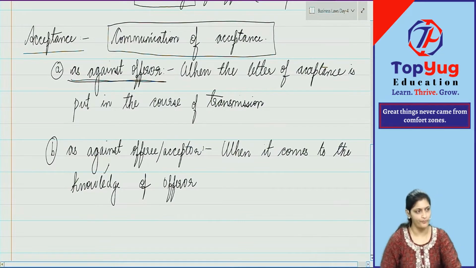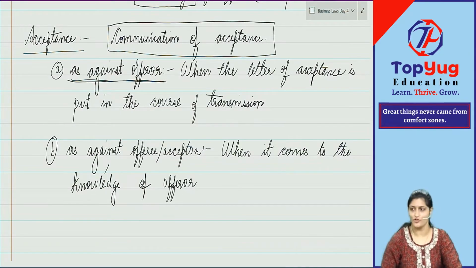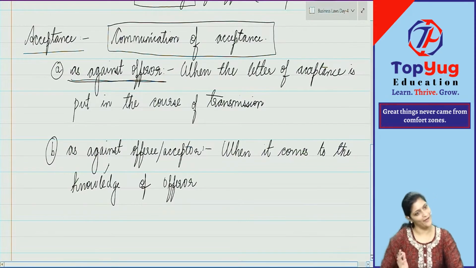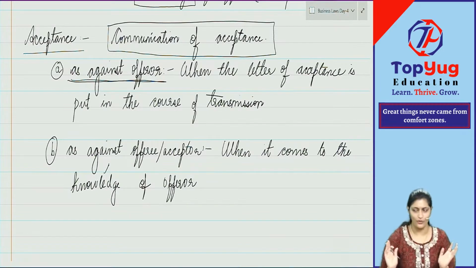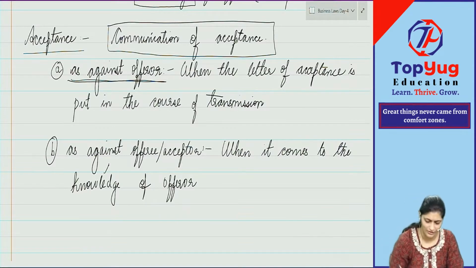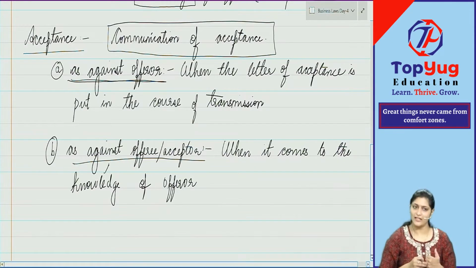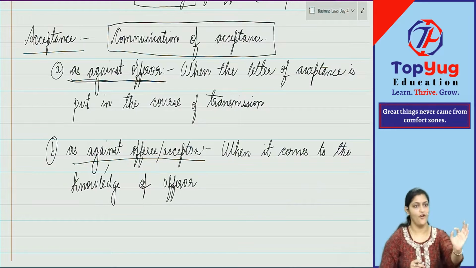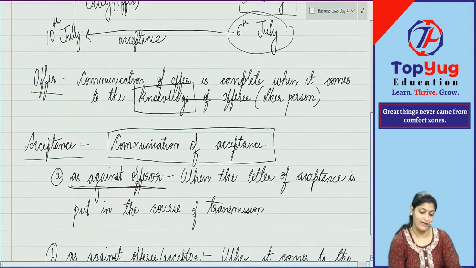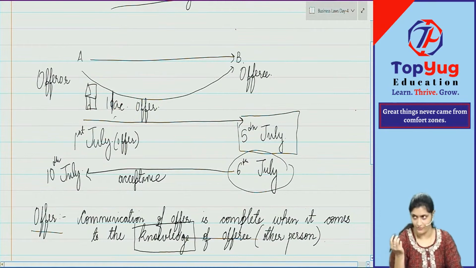Acceptance is given to whom? Offerer. Many students get confused between only these terms, offerer and offeree. Instead of writing offerer, they write offeree. Instead of writing offeree, they write offerer. Just confusion. They know everything, they understand, but just because of confusion that happens. That is the reason you should understand when what is to be used. So as against the offeree or acceptor, communication of acceptance is complete when it comes to the knowledge of the offerer.